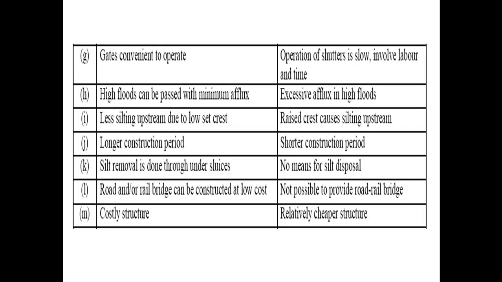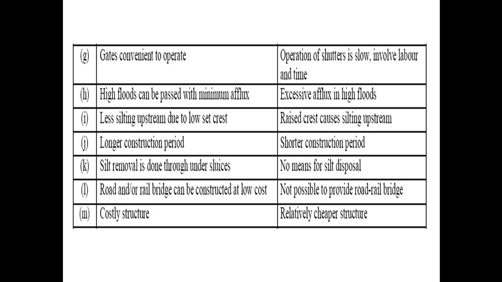Number G point, gates convenient to operate, whereas operation of shutter is slow, involves labor and time. Gates can be easily operated in case of barrage, whereas in case of weirs the shutters are slow in operation. We also involve labor and time.